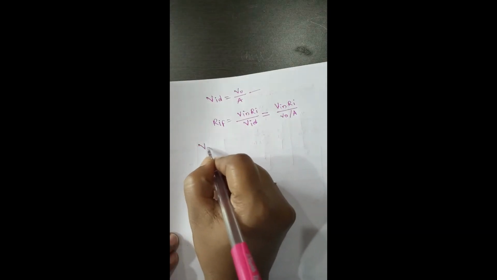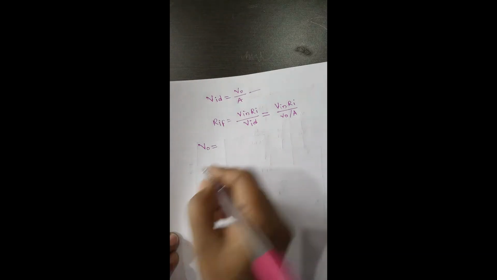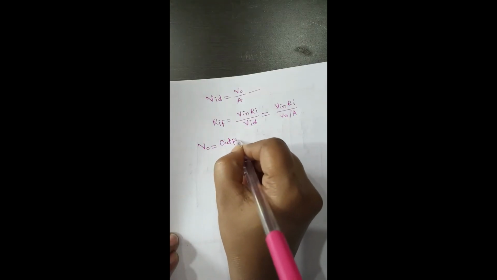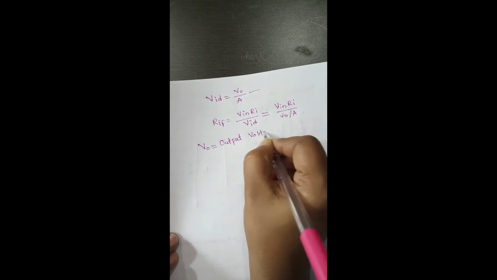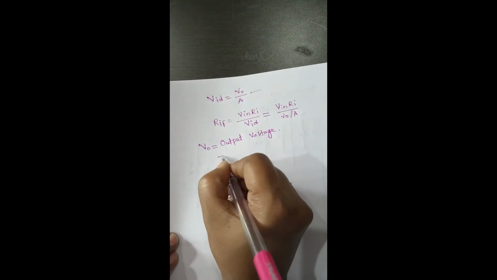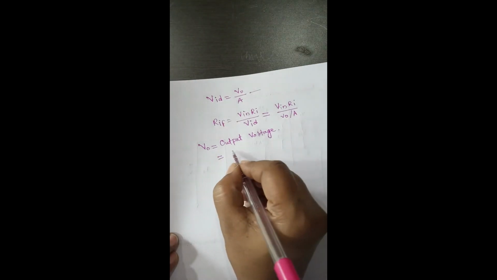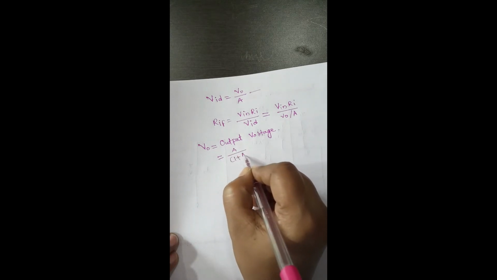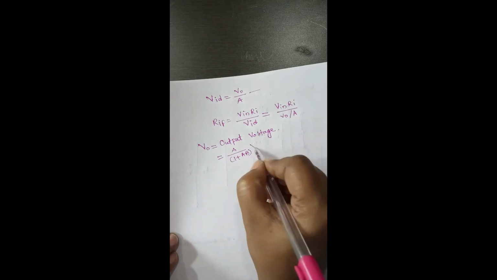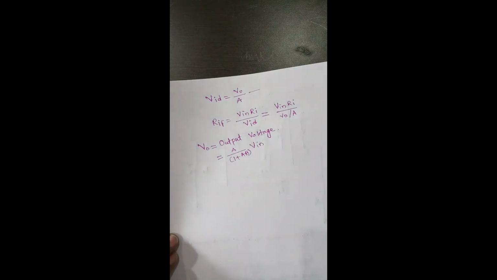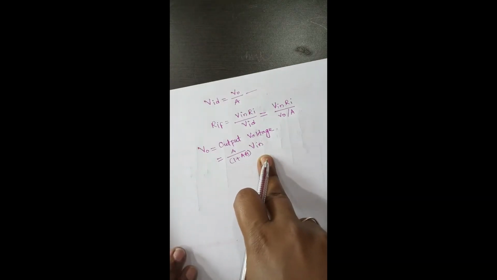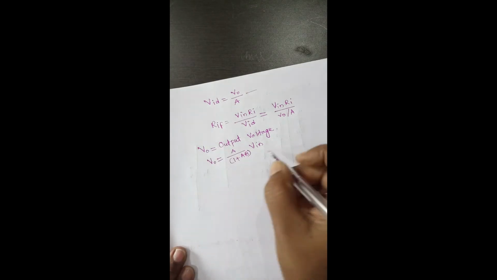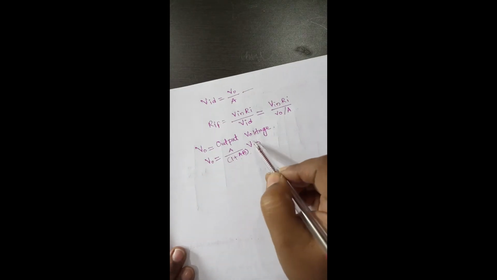Okay, but what is V0? V0 is the output voltage. So we can write the equation for V0 in terms of open loop gain: it is A divided by 1 plus AB times the input voltage. We already know this equation, that output voltage is A by 1 plus AB times V in.